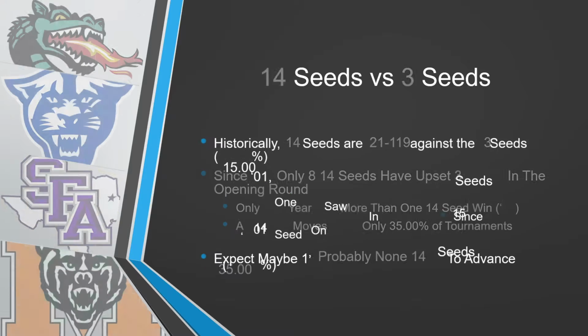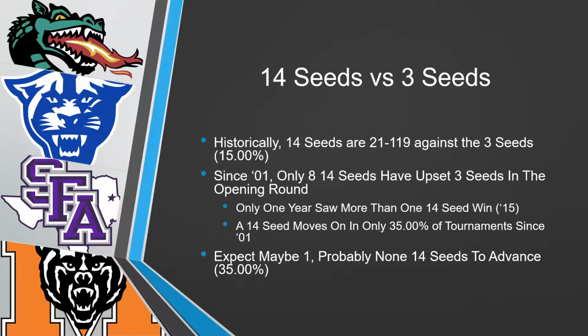That's ill-advised. As far as 14 seeds versus the 3 seeds, historically, they are 21 and 119 against the 3 seeds, so 15% win probability. Since 2001, only 8 14 seeds have upset 3 seeds in the opening round. Only 1 year saw more than one 14 seed win. That was 2015. That was the year that Kentucky was the odds-on favorite, and Duke ended up winning over Wisconsin in the national championship, for those of you keeping track at home.